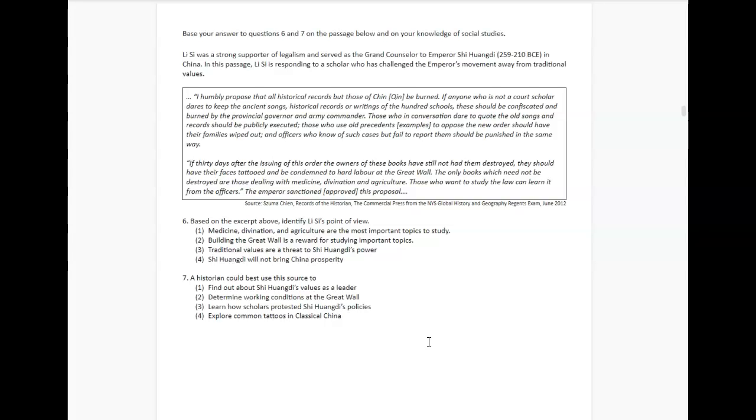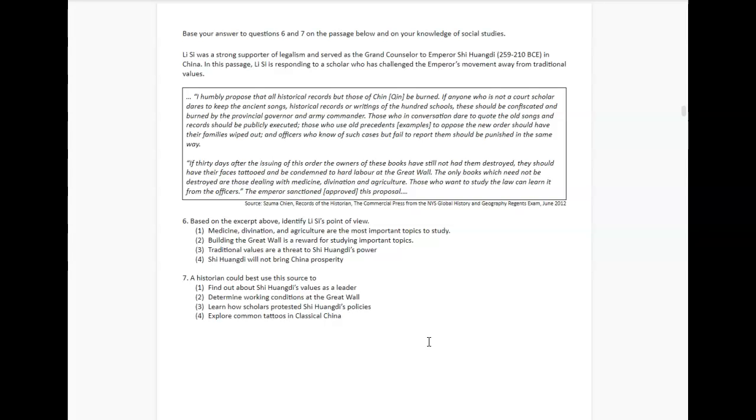Numbers 6 and 7 are based on this passage below. It says Li Si was a strong supporter of legalism and served as the Grand Counselor to Emperor Shi Huangdi in 259 to 210 BCE in China. In this passage, Li Si is responding to a scholar who has challenged the emperor's movement away from traditional values.